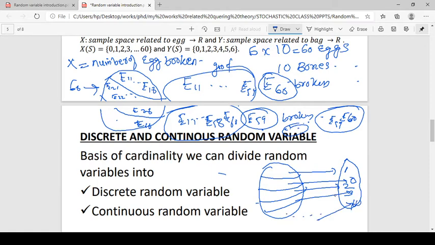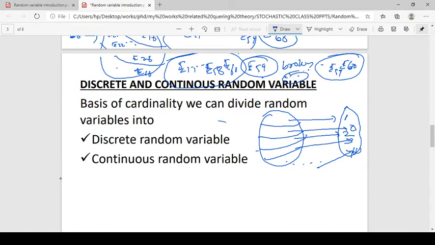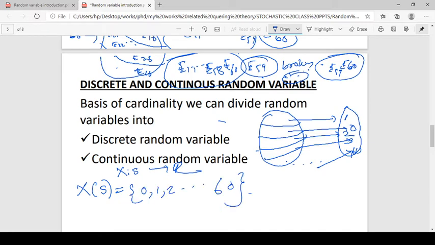So the number of broken eggs is a function from the set of outcomes to the real numbers, and the image set is 0, 1, 2, up to 60.